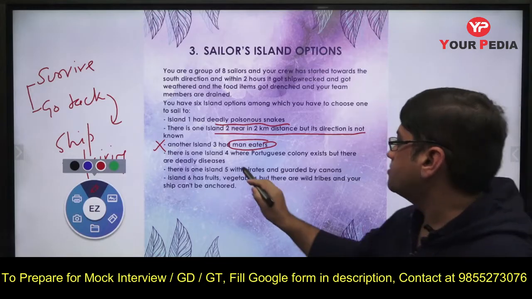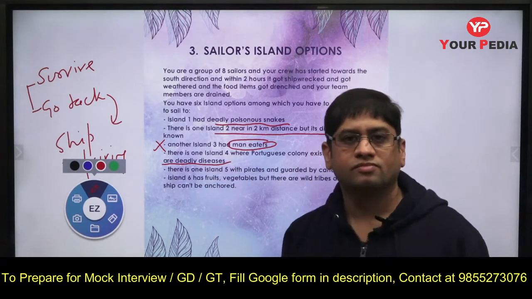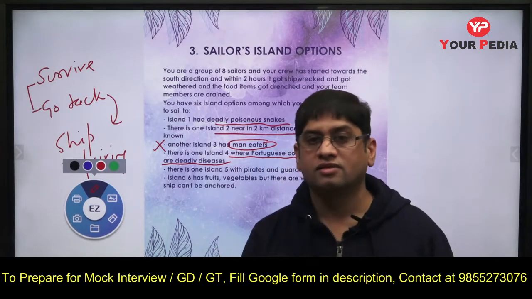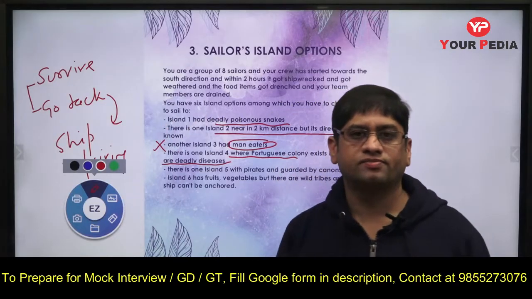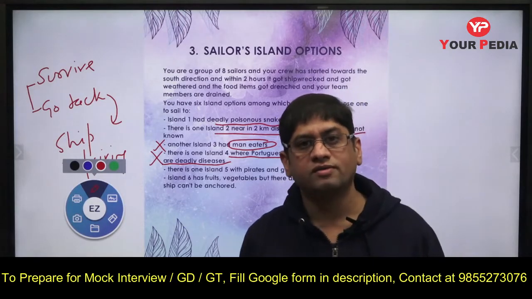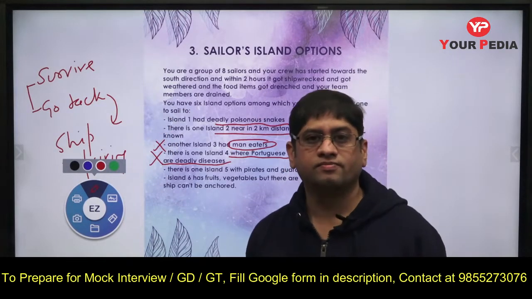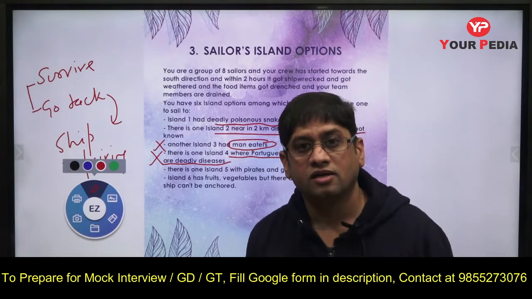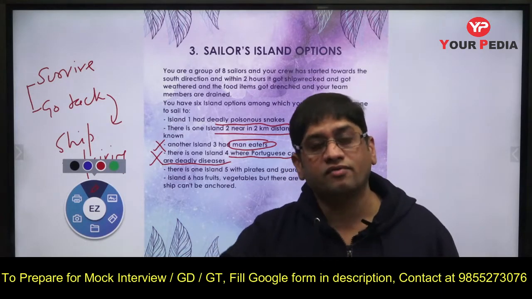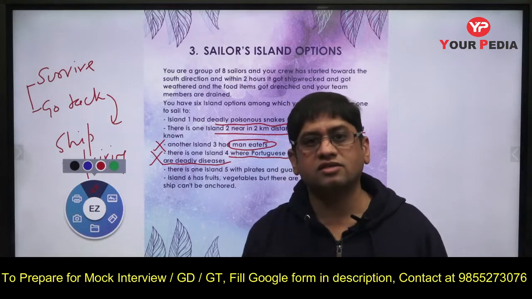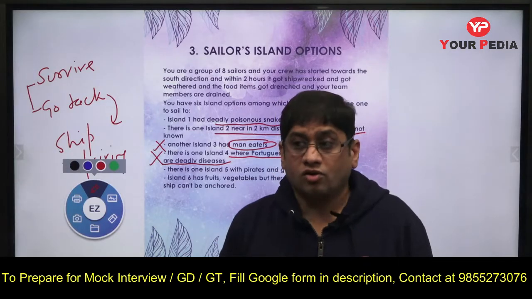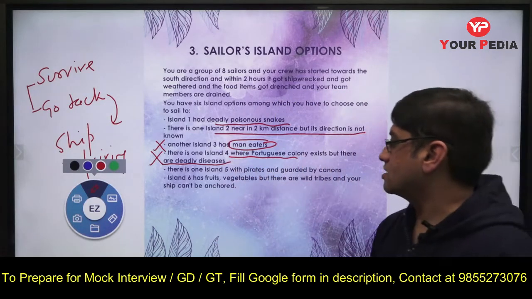Island 4: a Portuguese colony exists, but there is a deadly disease. There were Portuguese. Were, not is. Portuguese were there, now they are not there. Deadly disease is there. And certainly I don't want to die because of deadly disease. You know COVID? Deadly disease is the most dangerous thing. Snakes I can still see, but can you see the virus? Can you see that this fellow is suffering from COVID? So you are keeping a person away because you don't know he is having COVID. But the snake I can see in the room, right? I can run away and protect myself from the snake, but I cannot protect myself from the virus. I don't know where the virus is. So I don't want to take this risk.